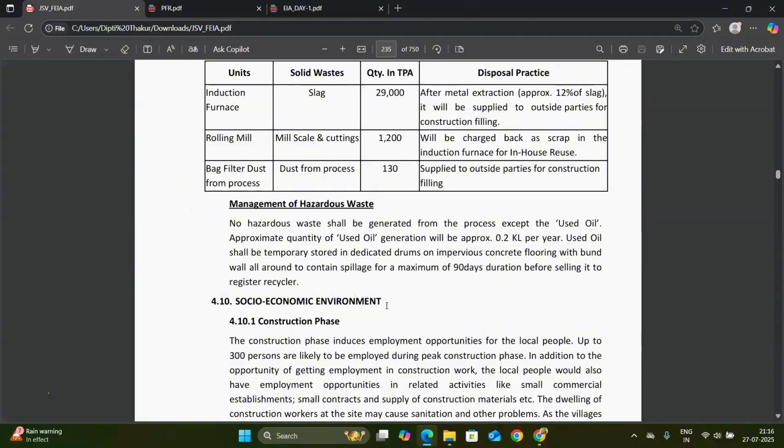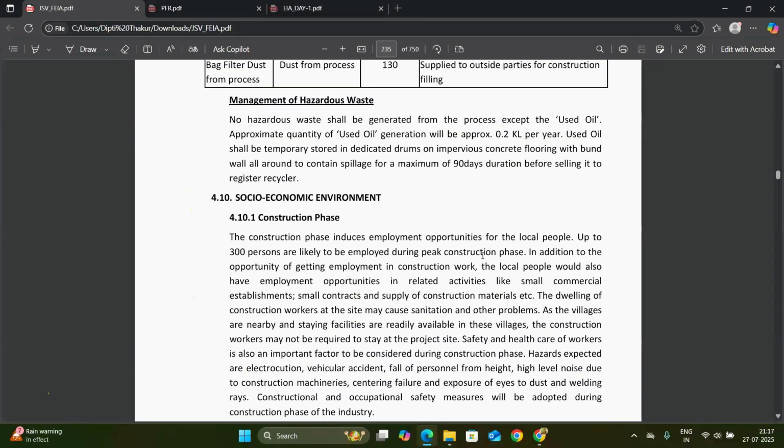And for this management, the used oil up to 0.2 KL per year is stored or will be sold to a registered company, as per the government rule.